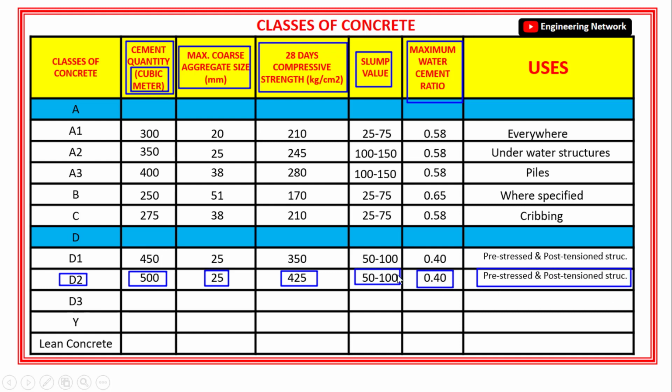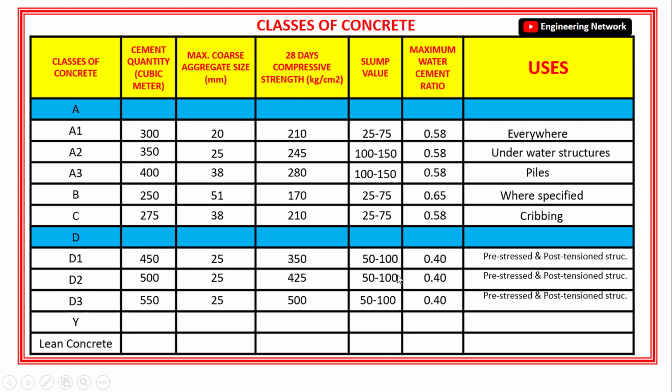Next is the class D3 concrete. Now, the minimum amount of cement required in 1 cubic meter of class D3 concrete is 550 kg. The maximum size of coarse aggregate is 25 mm. And the minimum compressive strength of class D3 concrete after 28 days is 500 kg per centimeter square.